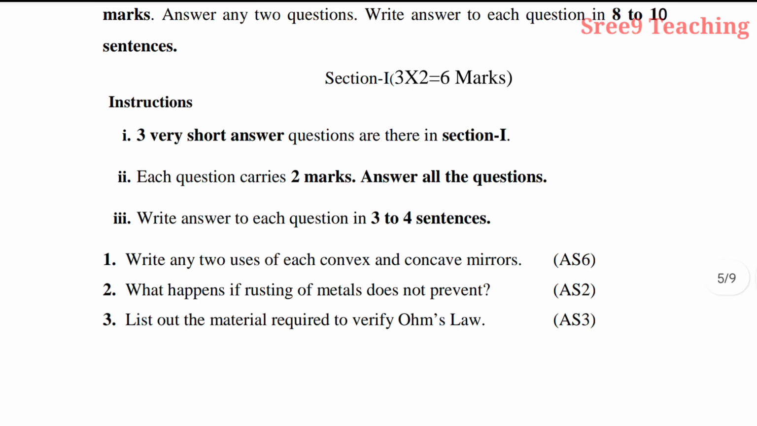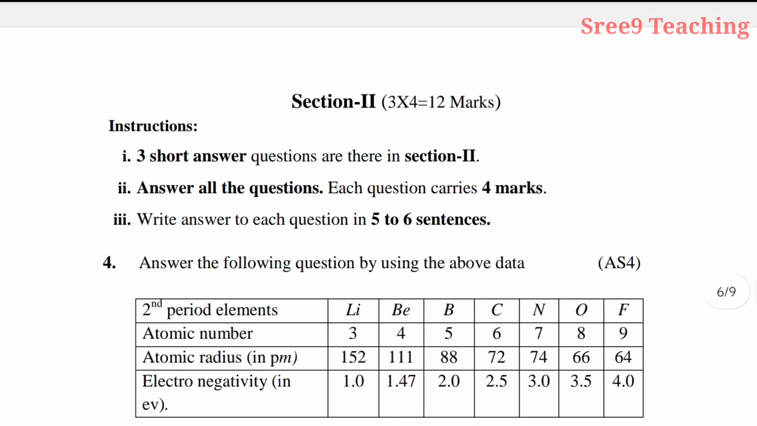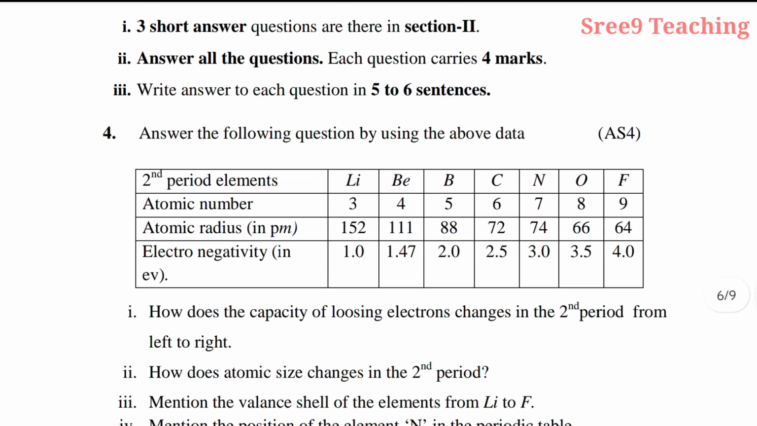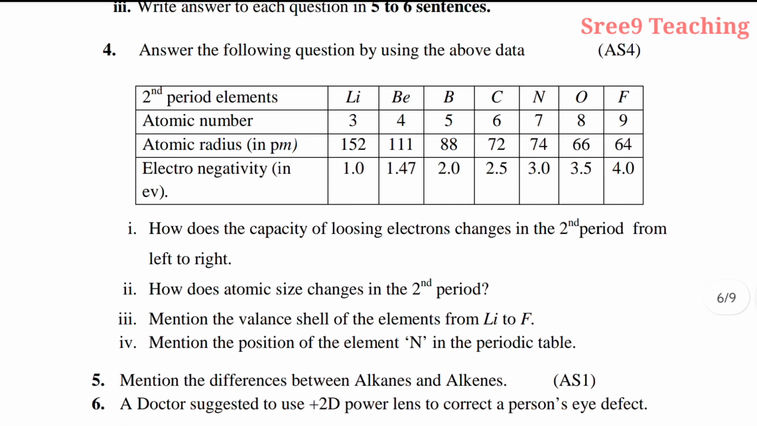Now going to section 2, you see, 3 questions are there. You have to answer all the questions. Each question carries 4 marks. 3 4s are 12 marks. See the instructions. 3 short answer questions are there in section 2. Second, answer all the questions. Each question carries 4 marks. Third point, write the answer to each question in 5 to 6 sentences. If it is big, you can write in more sentences, right? Now see the fourth question. Answer the following questions by using the above data.